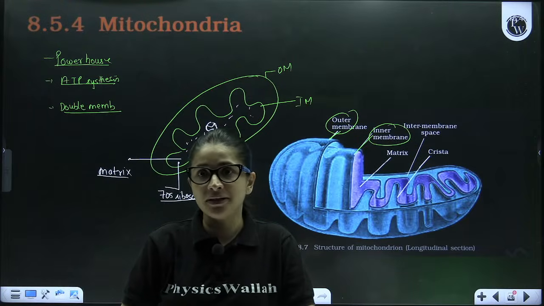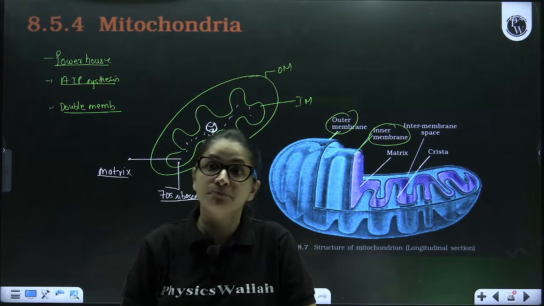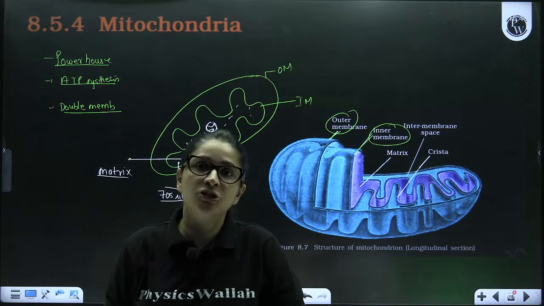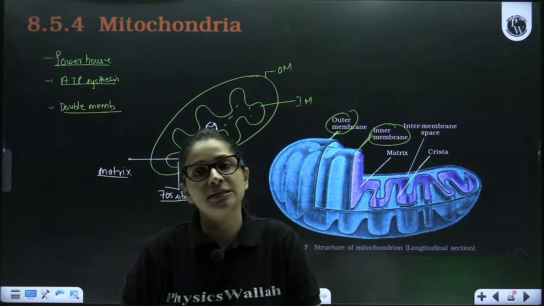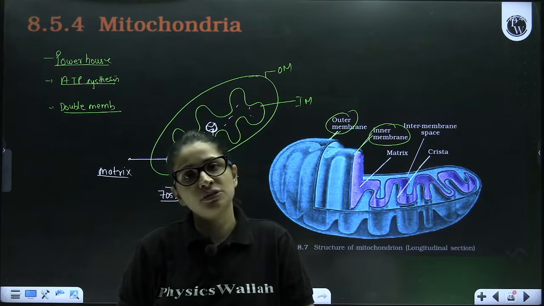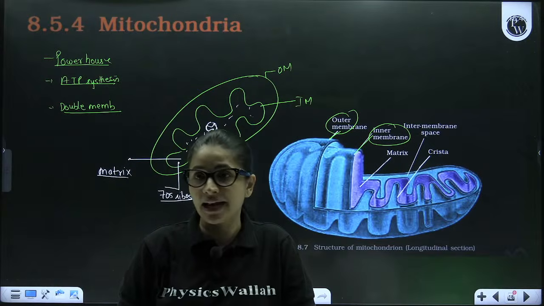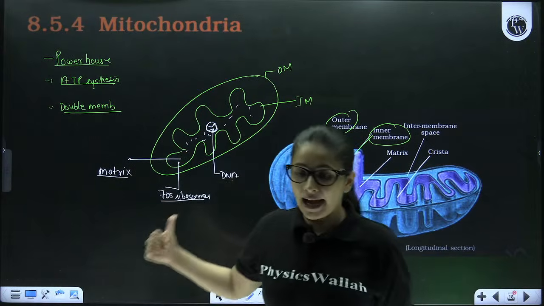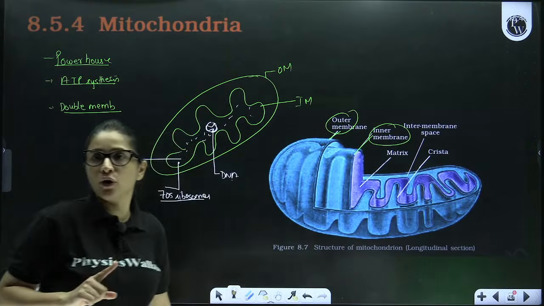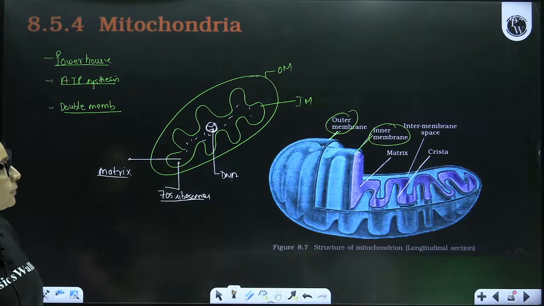So prokaryotics, this mitochondria is nothing but a prokaryotic cell which got an opportunity to enter inside the eukaryotic cell only for the sake of shelter. And why did the eukaryotic cell give the shelter? Just to seek energy, because it could synthesize its own energy. I hope everything is crystal clear till here. Yes or no? If yes, then let's proceed further.